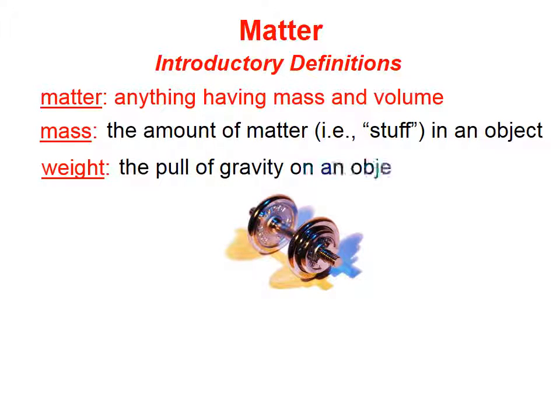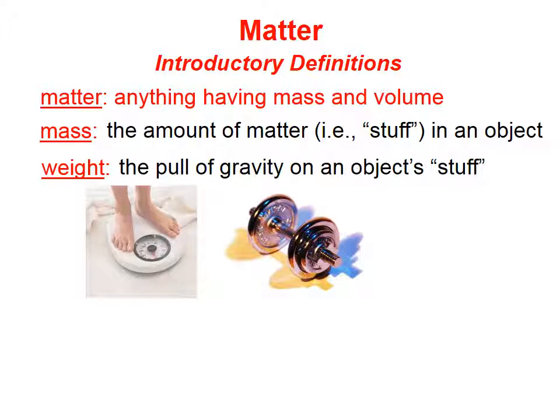Weight, on the other hand, is the pull of gravity on an object's stuff. And of course, this will depend on the location of the object. If a dumbbell or a person is on Earth, there's a certain weight associated with those. If they're on the moon, there's a different weight. So weight is certainly related to mass, but it's not the same thing. Weight is the pull of gravity.